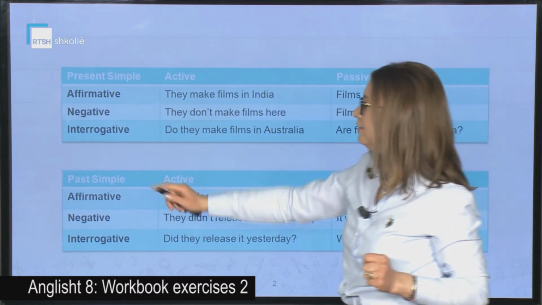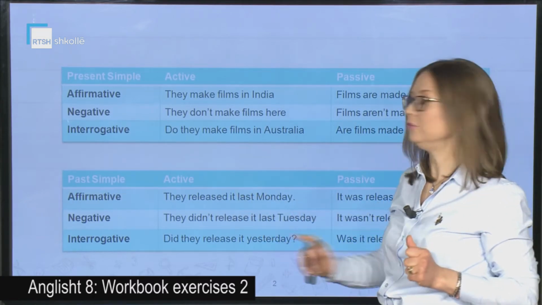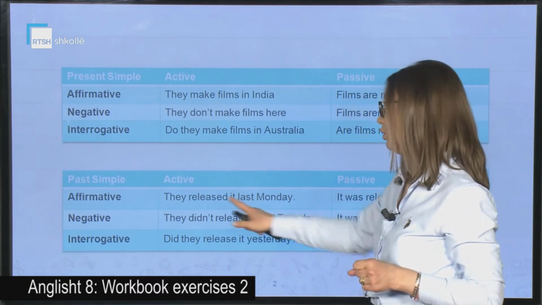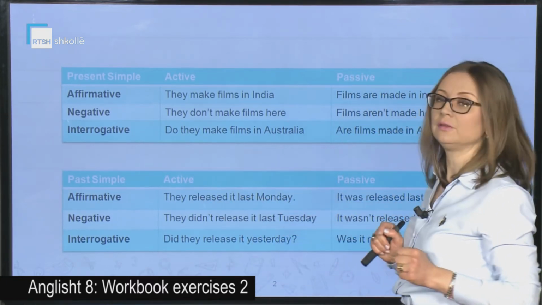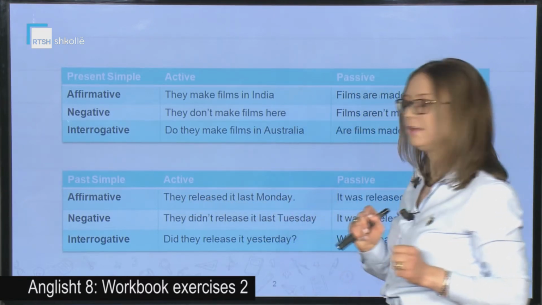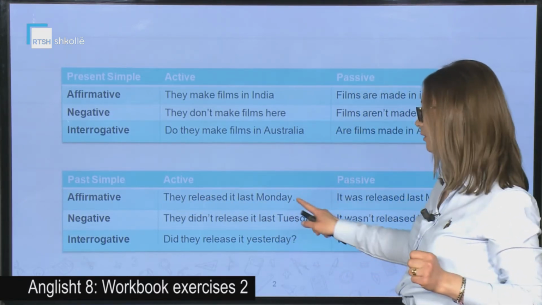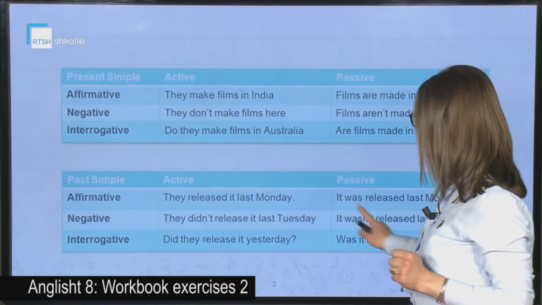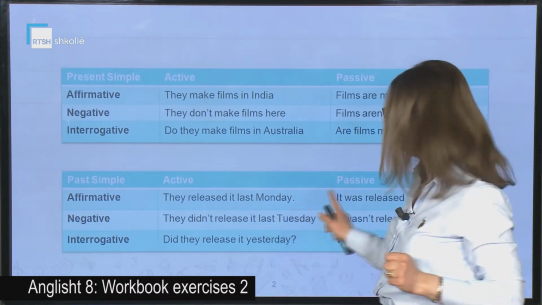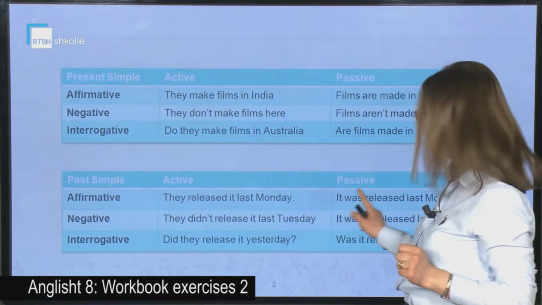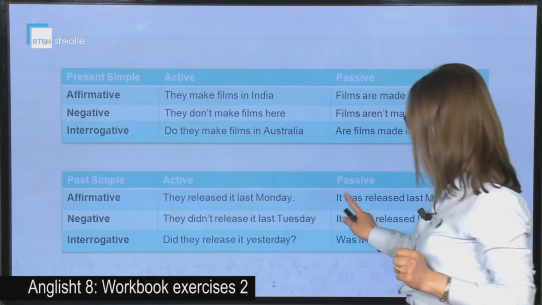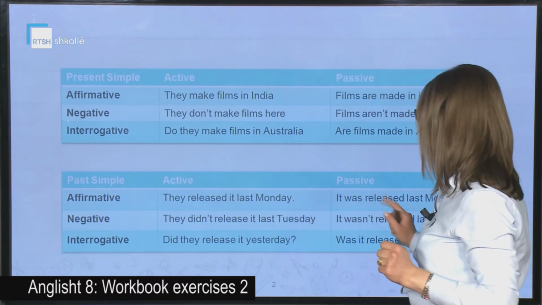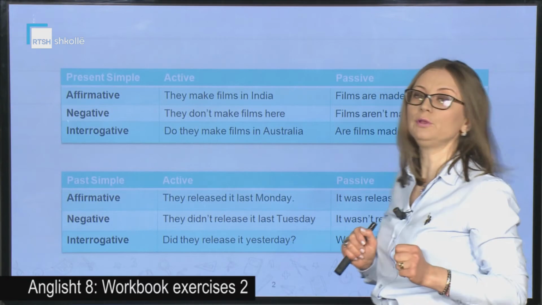What about the past simple? How do we transform the sentence from active into the passive? Again, we should keep in mind the structure. They released it last Monday. So, how do we transform the sentence from active into the passive? We say, it was released last Monday. So, keep in mind how we use the tense of the verb in the passive. We have the verb to be in the tense of the active verb, and then the past participle of the verb.